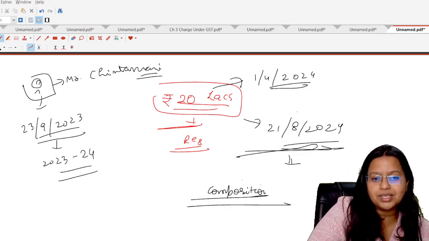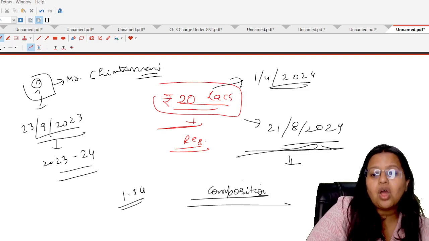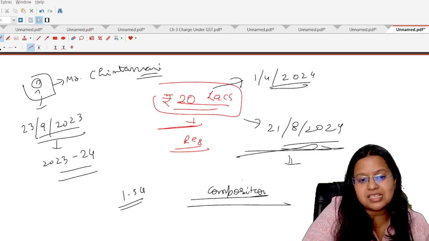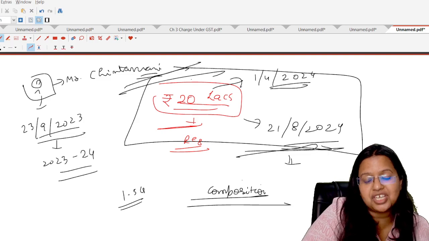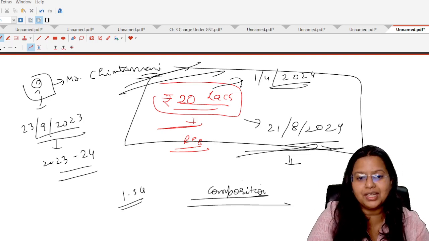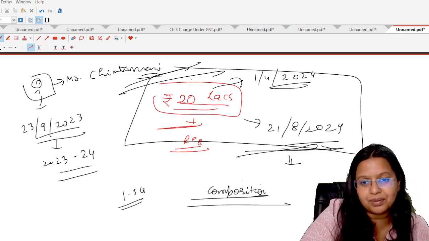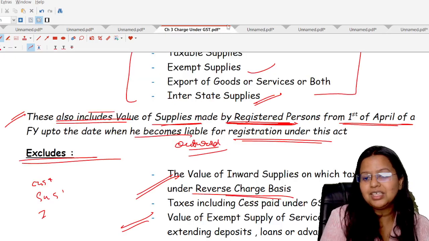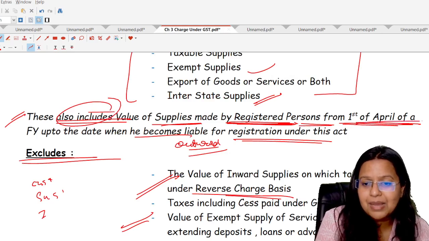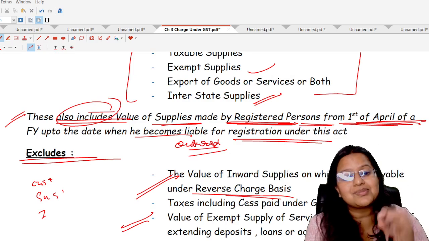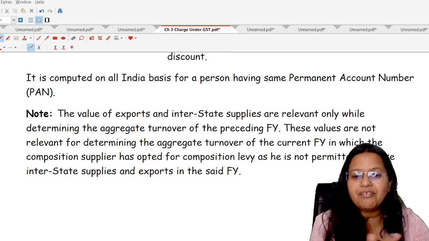Now the important point is, while calculating the turnover limit of 1.5 crore, or 75 lakhs, or 50 lakhs in the case of a service provider, the turnover of that person will be included. This also includes the value of supplies made by the registered person from 1st April of a financial year up to the day when he becomes liable for registration. So I hope the meaning of aggregate turnover is clear.